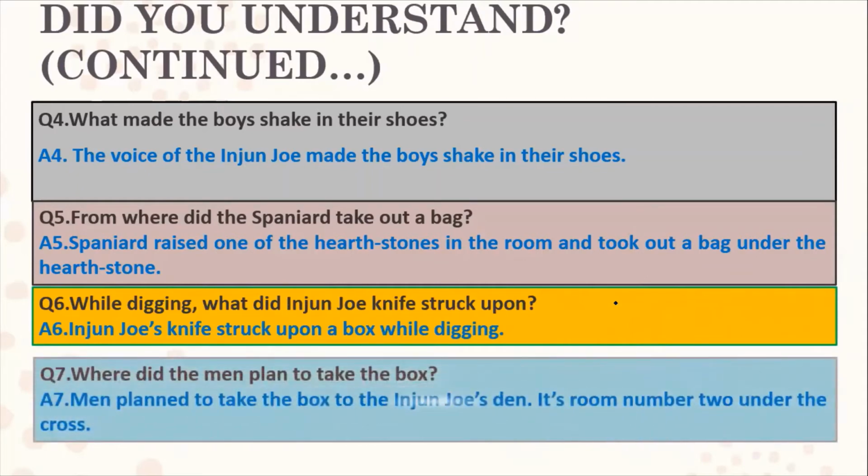These are very short question answers, so you don't need to write so much descriptively here. Where did the man plan to take the box? The man planned to take the box to Injun Joe's den, room number 2 under the cross. It was a mystery. It was not clear when it was happening, so it will be clear at the end of the chapter.